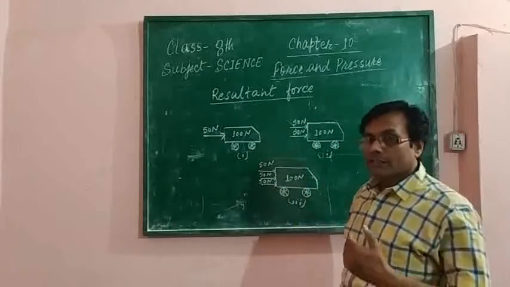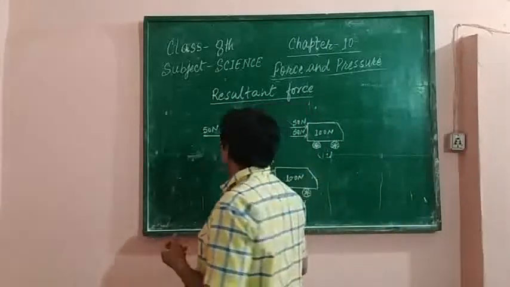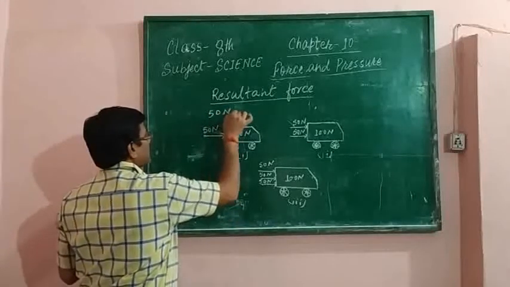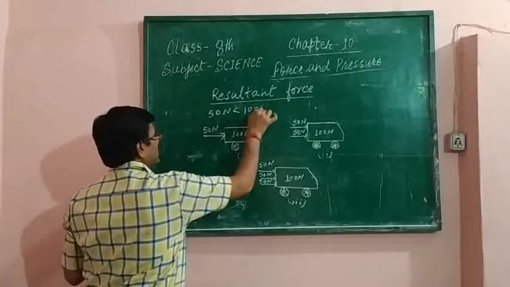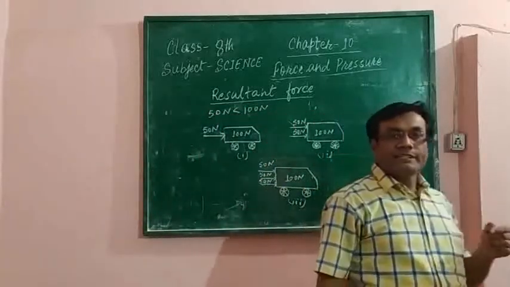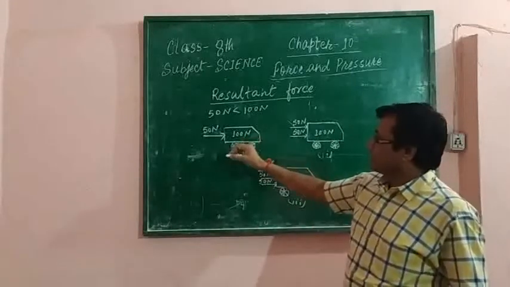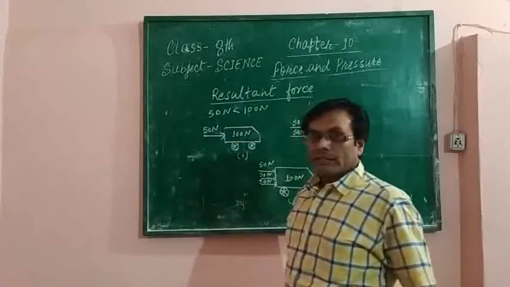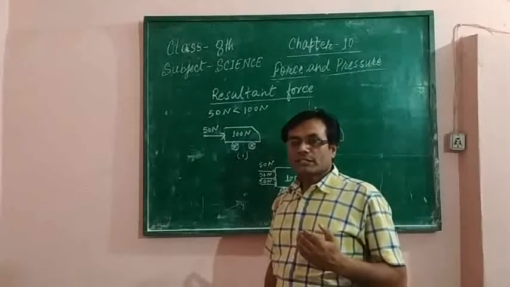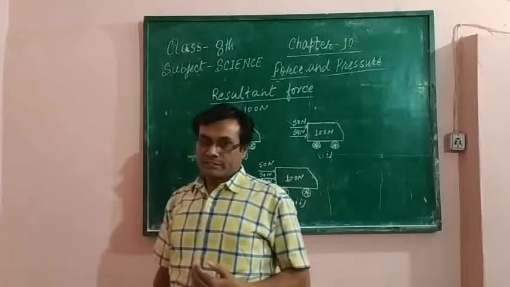The car does not move at all. Why? Because 50 Newton is less than 100 Newton. It shows that when the applied force is less than the opposing force, then the object does not move because the resultant force is less than the original force.